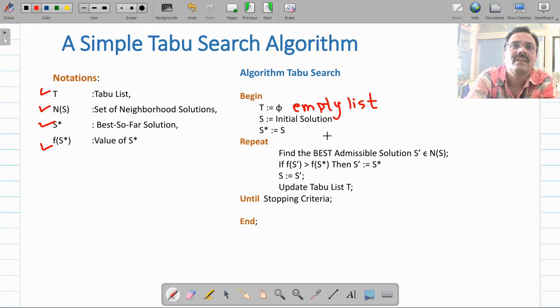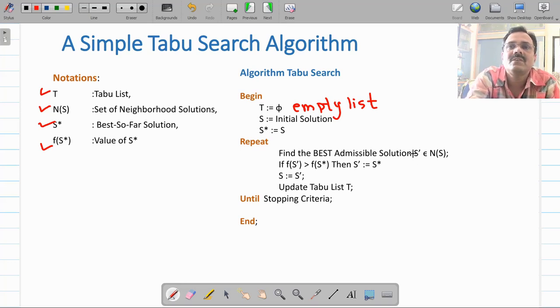Next step is to generate successor nodes of this node S. So we have written here, find all the admissible solutions S dash which belong to N of S. You generate all successor nodes of this node S, and you call them S dash.